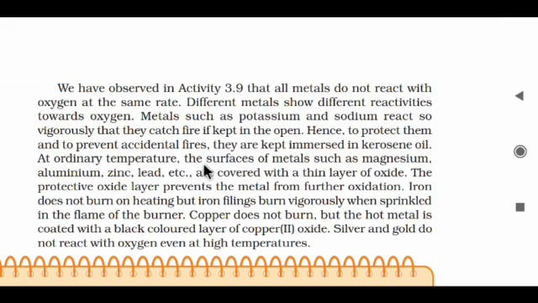At ordinary temperature, the surfaces of metals such as magnesium, aluminium, zinc, lead, etc. are covered with a thin layer of oxide. The protective oxide layer prevents the metal from further oxidation. Iron does not burn on heating, but iron filings burn vigorously when sprinkled in the flame of the burner. Copper does not burn, but the hot metal is coated with a black layer of copper oxide. Silver and gold do not react with oxygen even at high temperatures.